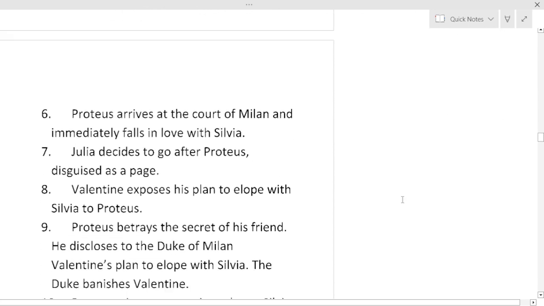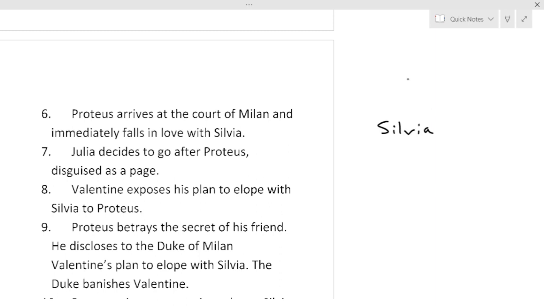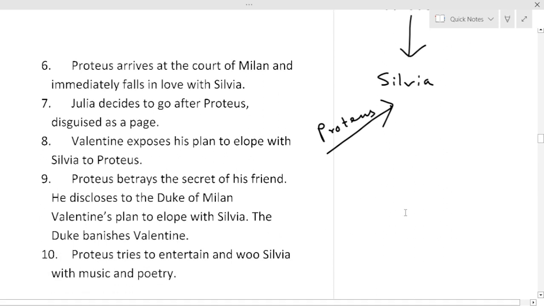Proteus arrives at the court of Milan and immediately falls in love with Silvia. Valentine is already in love with Silvia. And when Proteus came to Valentine, Proteus also falls in love with Silvia. Now Julia, after Proteus's departure, feels very lonely and wants to go after Proteus, disguised as a page.